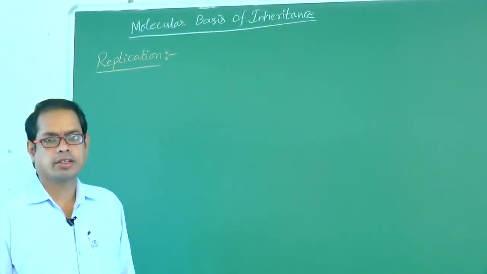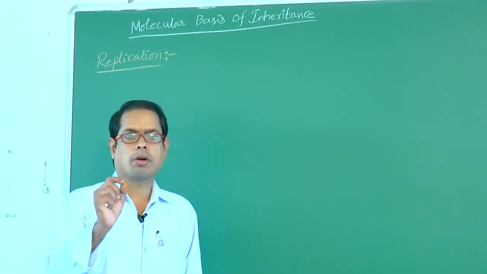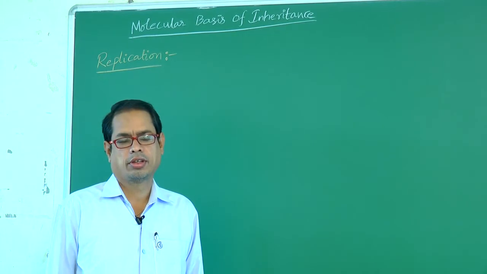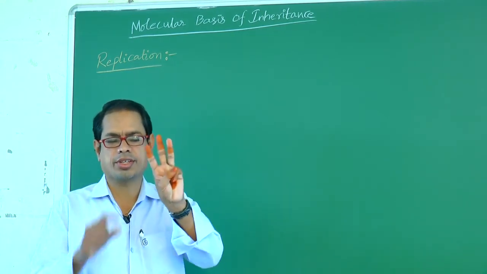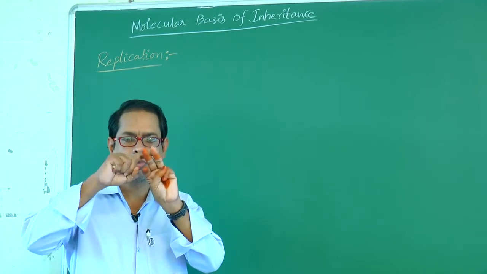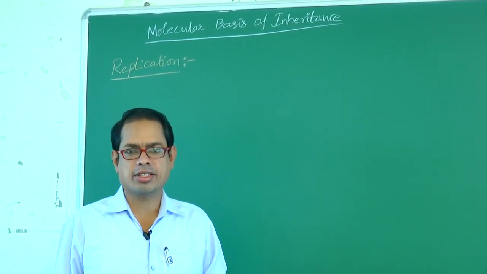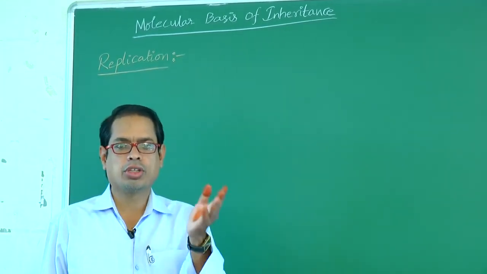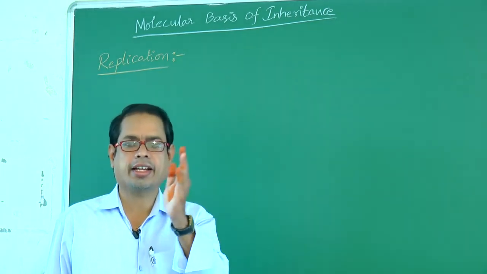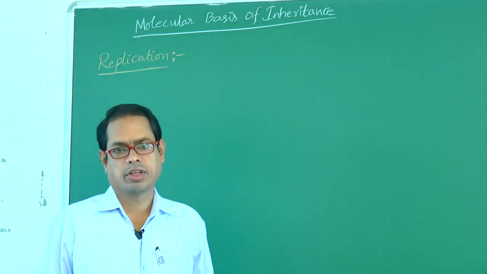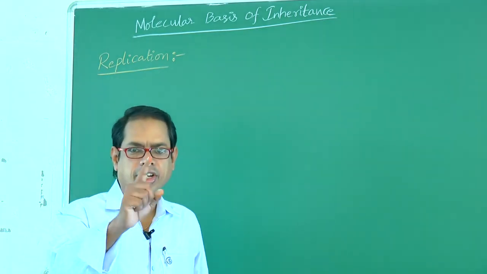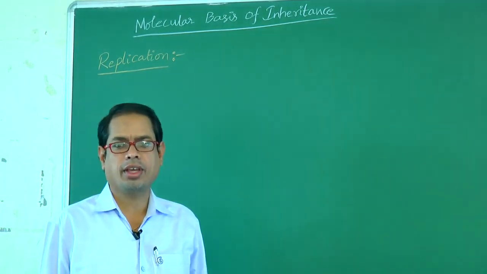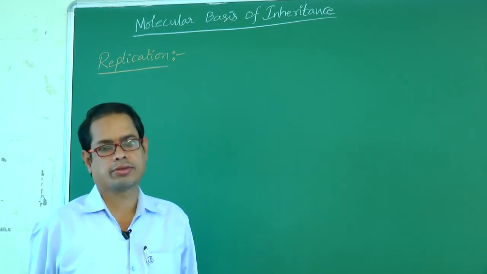In the previous class, I explained the properties of DNA, that is DNA versus RNA. Of these three substances, DNA, RNA, and proteins, which one acts as genetic material? Both DNA and RNA act as genetic material. RNA also acts as genetic material in some viruses like TMV, HIV and QB bacteriophage.